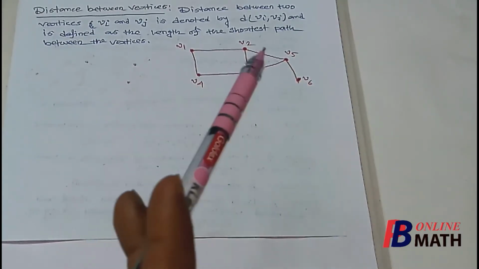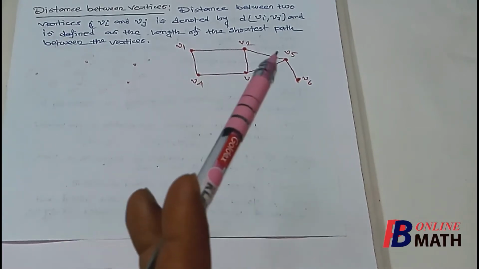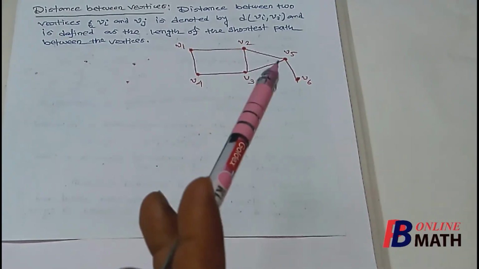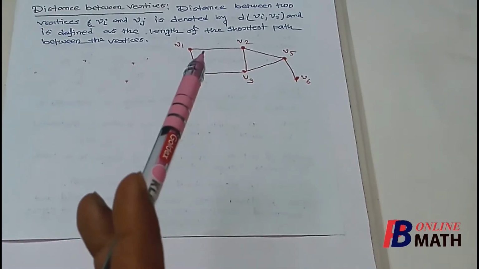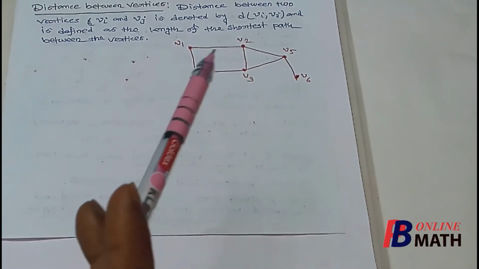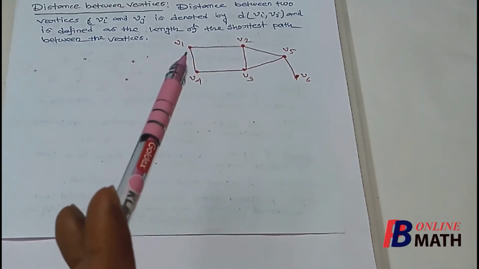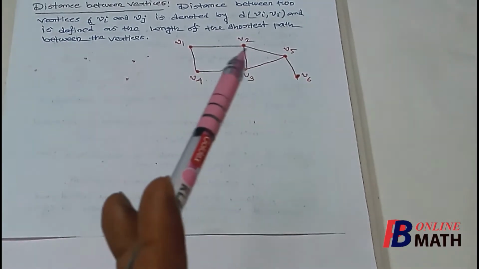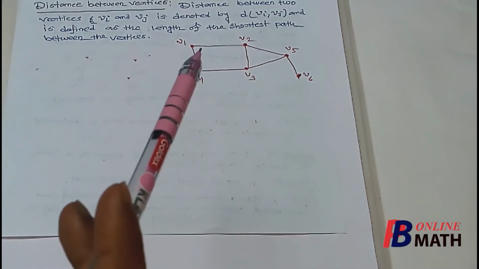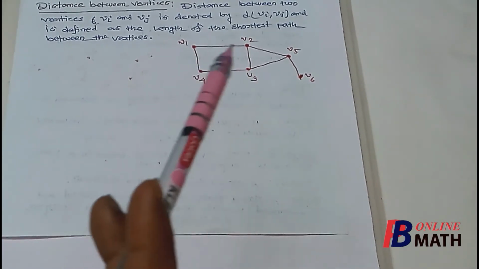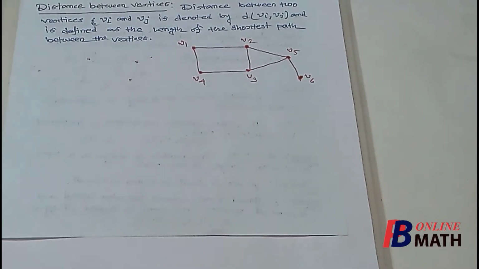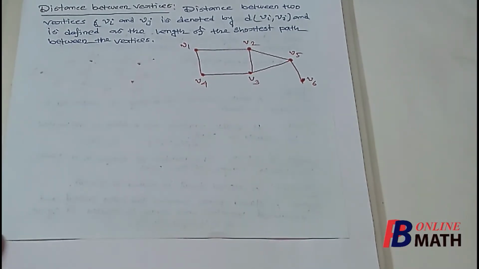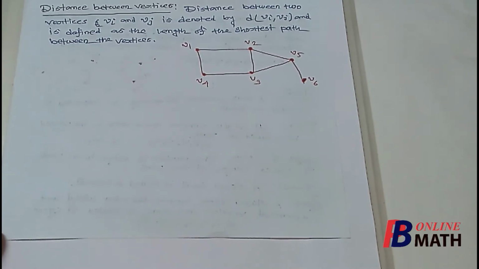But if we consider this path from V1 to V2 to V5, then the length of this path is 2 because there are only 2 edges in this path. So this is the shortest distance between the vertices V1 and V5. The length of this path is 2. So the distance between V1 and V5 is 2. So remember that the distance between any two vertices of a graph is the length of the shortest path between the vertices.